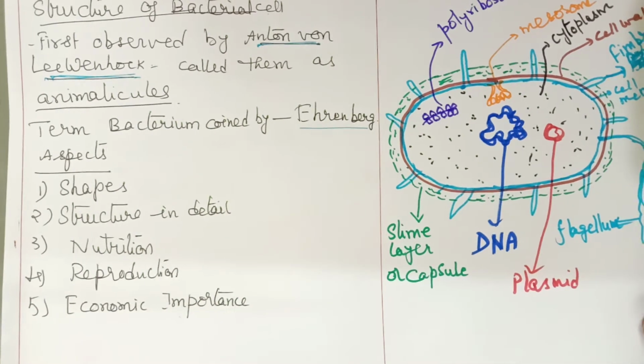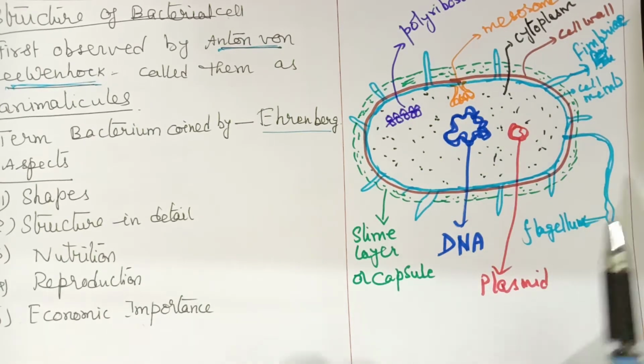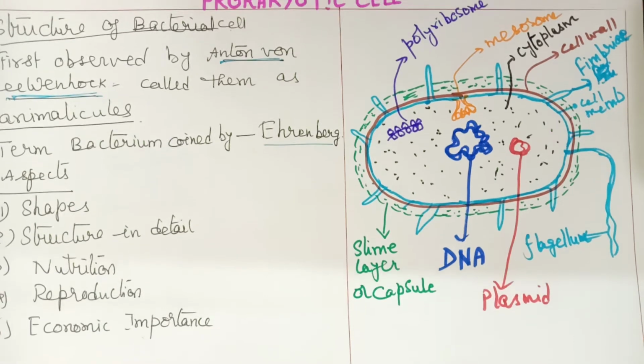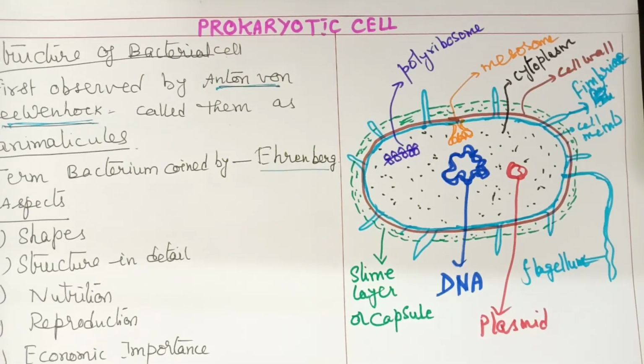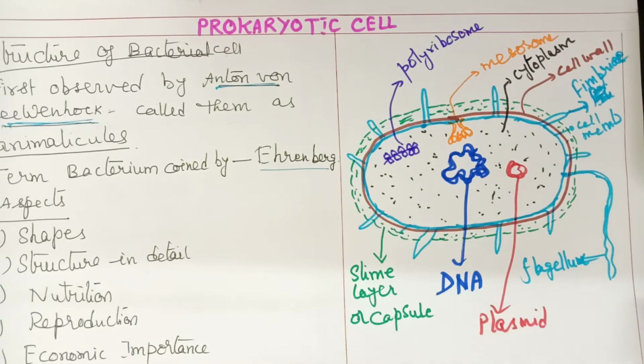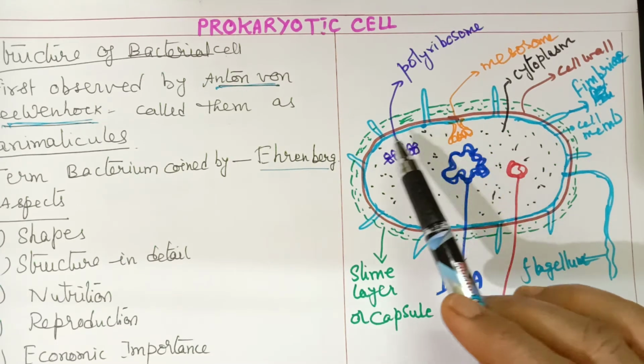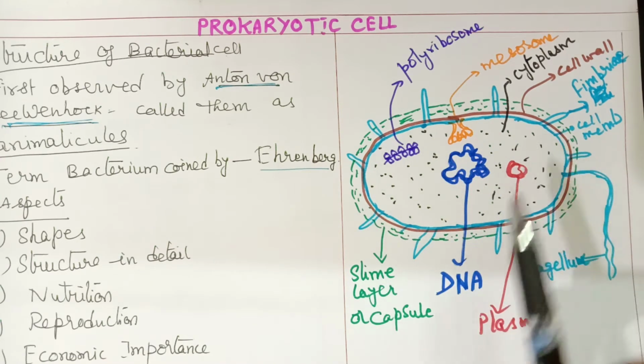Next I gave a general diagram of a bacterial cell. This diagram you will find in any textbook, not in NCERT, but you can go through any textbook, or take a screenshot and understand, or draw it by yourself. More than a screenshot, I always suggest my students look at it and then draw. You can pause the video, draw the diagram and learn. Briefly, I'll give you all the parts present in the bacterial cell.